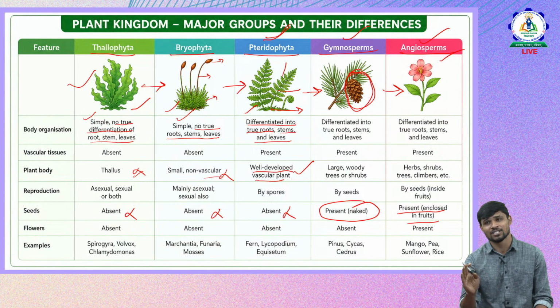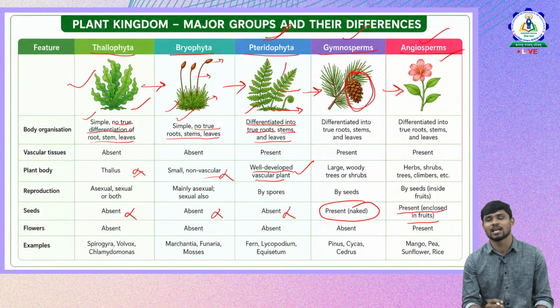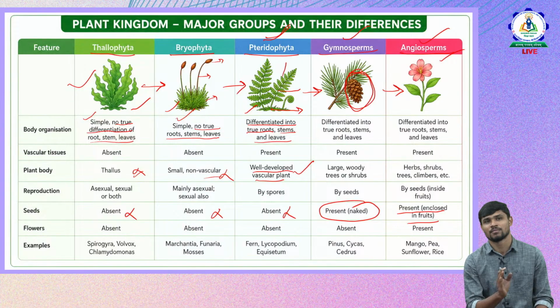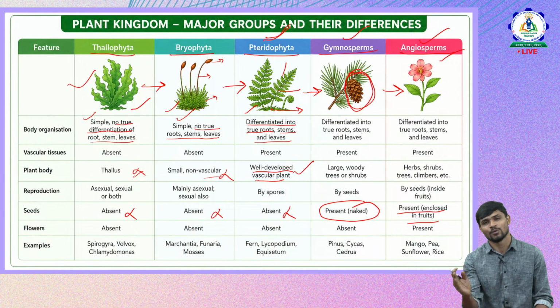Okay, whereas Angiosperms are flower bearing. They have flowers, whereas the rest of the types don't have any flowers, and the seeds in Angiosperms are covered inside the fruit. So these are the differences. So this is the evolution of plants from the simple plant type, that is Thallophyta, to Angiosperms. You can see the differences from simple plants to the advanced plants.